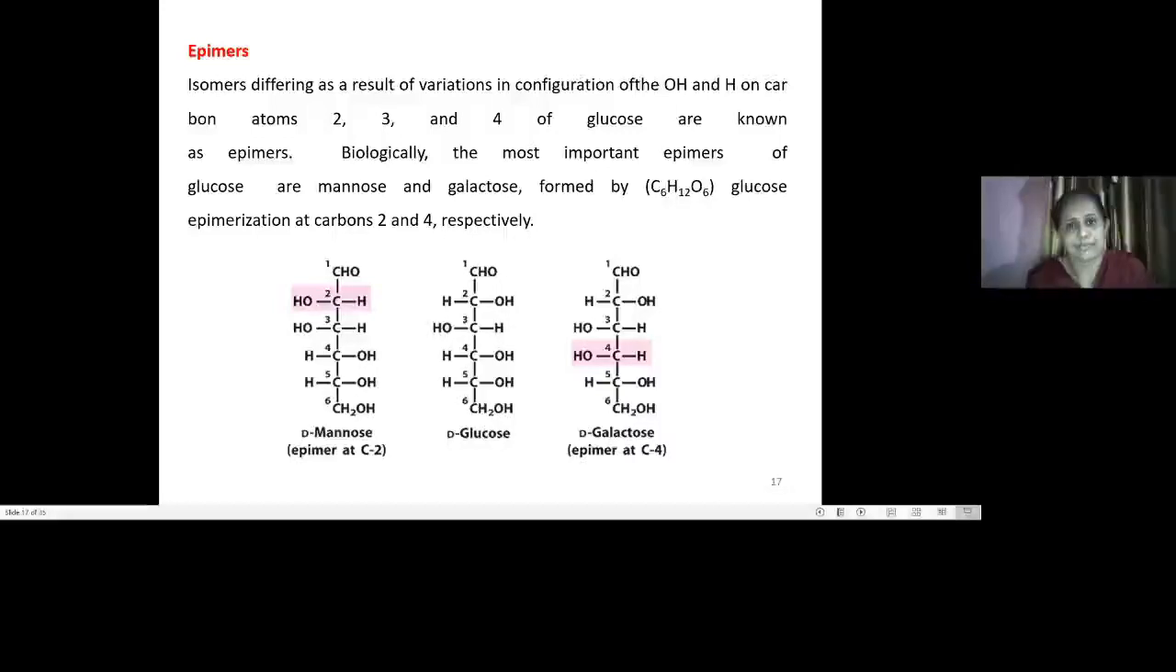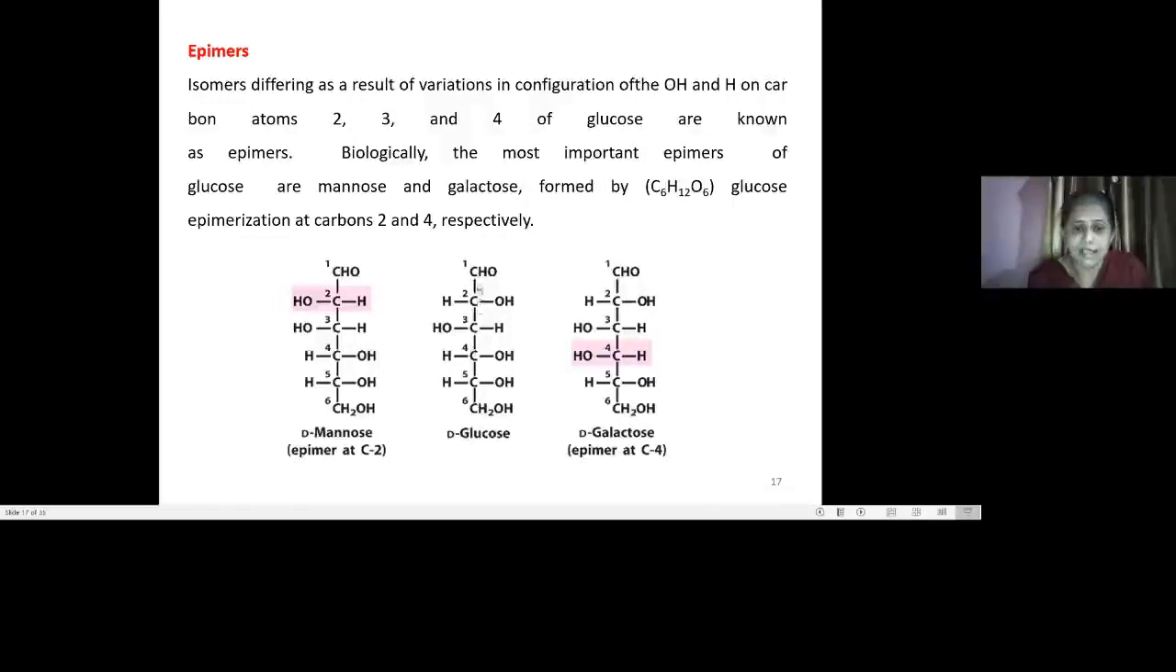Now epimers. What are these epimers? It is again a type of isomer having the same molecular weight or same chemical formula, but with variations in the configuration of the hydroxyl and hydrogen atoms on carbon number 2, 3 and 4. Okay. So here the changes are at carbon number 2, 3 or 4. See the concept of D-glucose. I am taking the examples of its epimers.